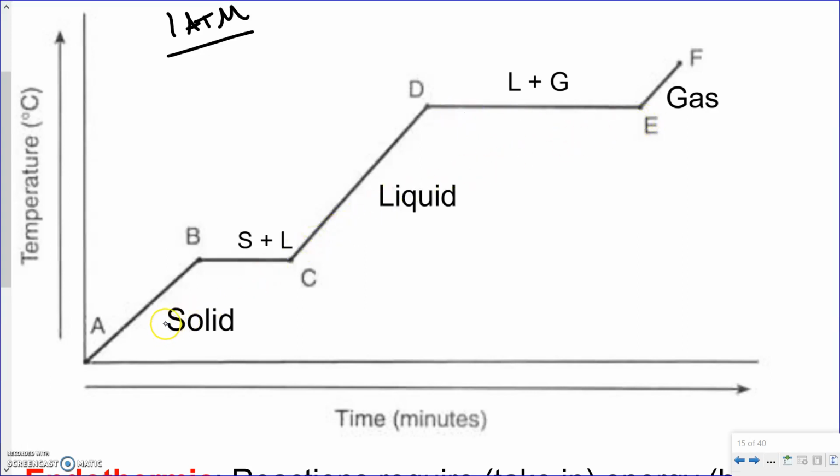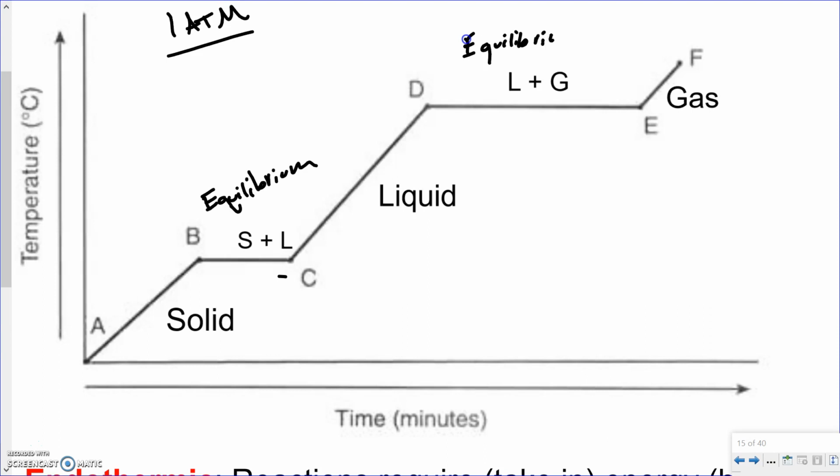Okay, next thing I want you to pay attention to here is between B and C, technically, a phase change is at equilibrium. I don't know why I just wrote equilibrium with a G. Okay, so both of these marks, B to C and D to E, are at equilibrium.